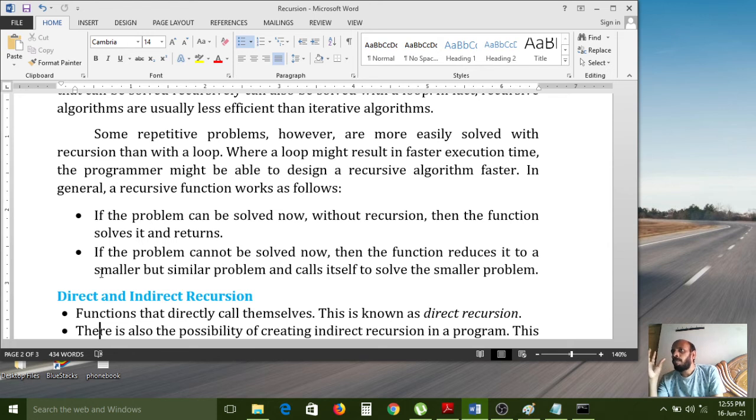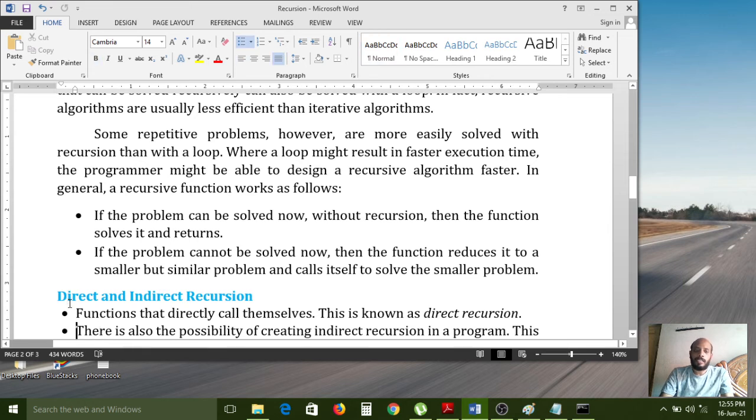If the function alone can solve it, recursion is not required, but if not, then recursion is required.